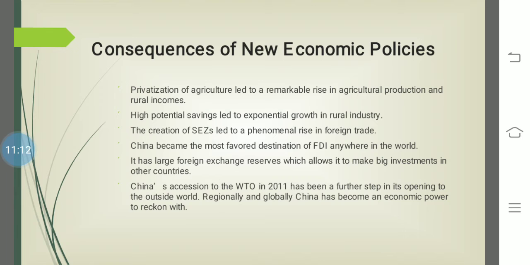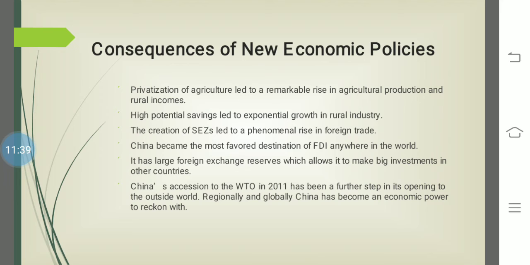So why did China become the most favored region? Because of the cheap labor, you'll get the labor quickly and easily in China. And the foreign exchange reserve, which allows one of the biggest investments in the country. The foreign exchange reserves, like foreign money, is one of the biggest investments.